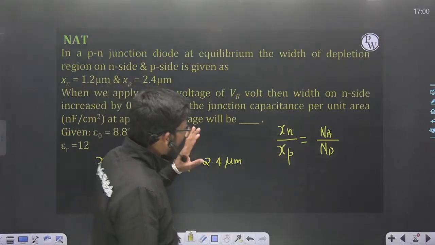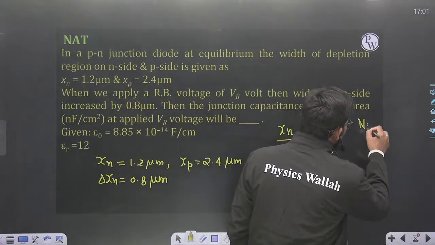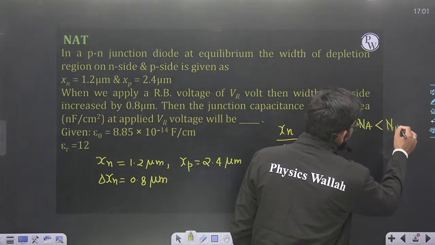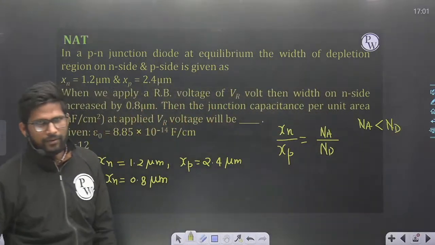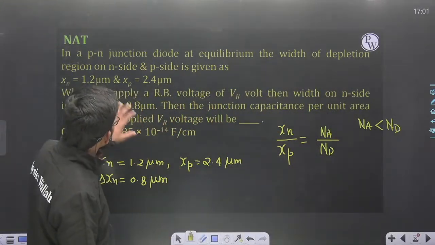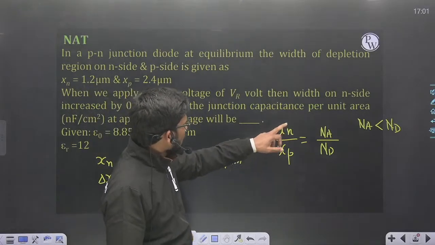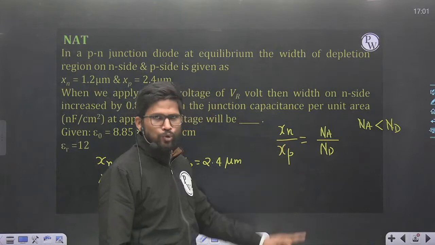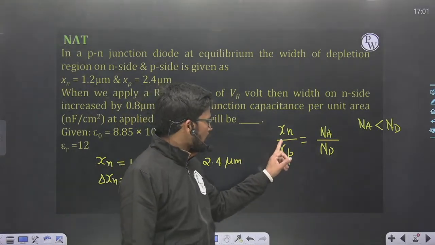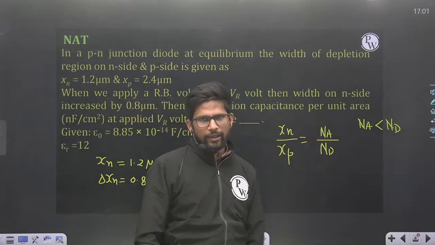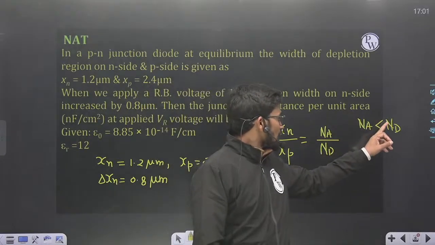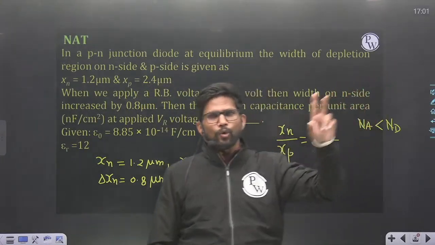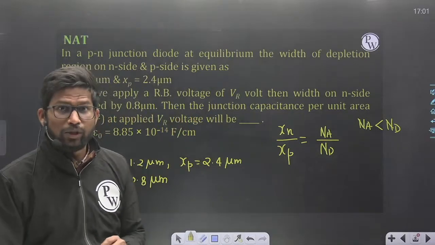So I can definitely say that Na is less than Nd. And from this, I can find out Nd is equal to 2 Na, because Xn is 1.2, Xp is 2.4, so this is 1 by 2 and Nd is equal to 2 Na. So the doping on N side is 2 times the doping concentration on P side.